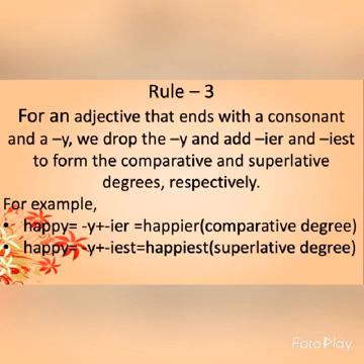It is ending with the letter Y. So in order to form the comparative degree, what will we do? We will drop Y and we will add IER. So it will be happier. Now in order to form the superlative degree, you have to drop Y and add IEST. So it will be happiest.